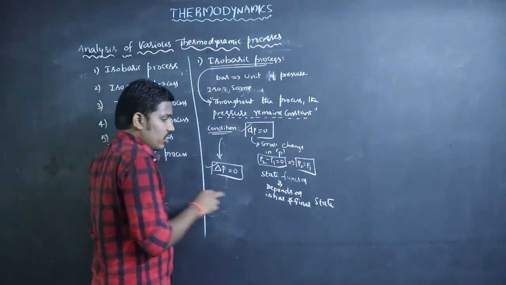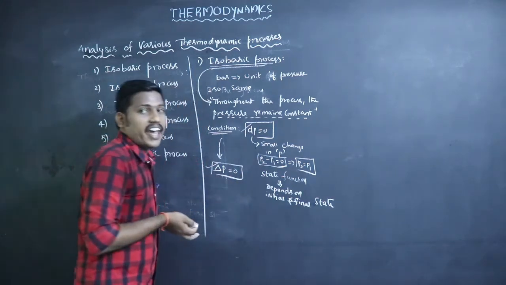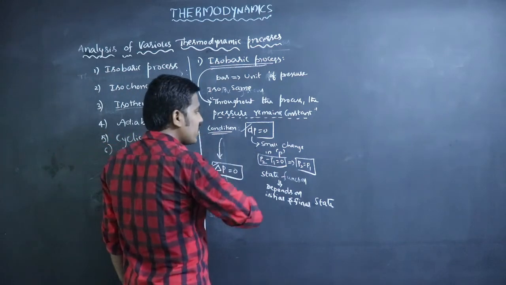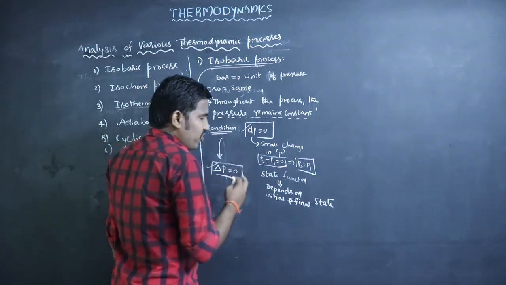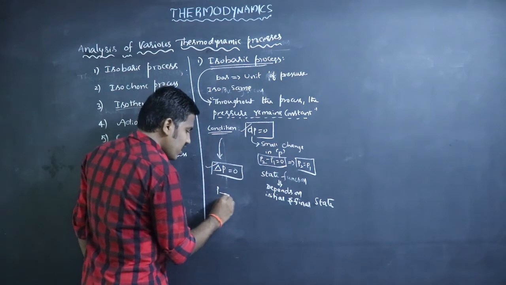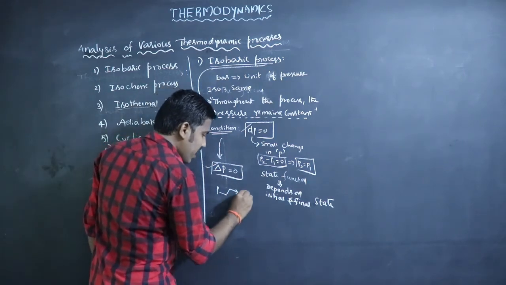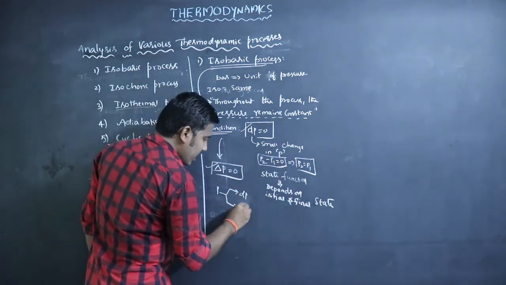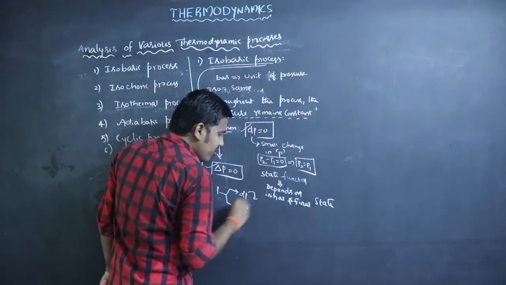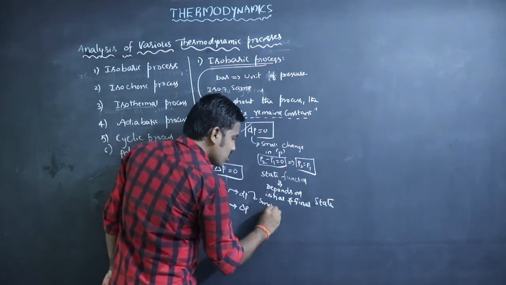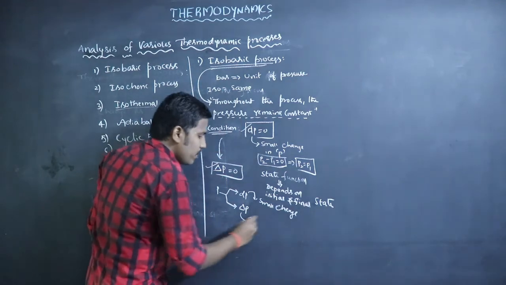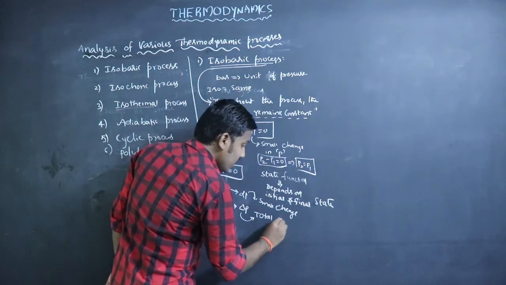In this state variable we cannot say the exact value, so to define it, we use the change in the state variable. If we consider pressure as the state variable, it can be expressed as dP or delta P. The meaning of dP is small change, and delta P means total change.